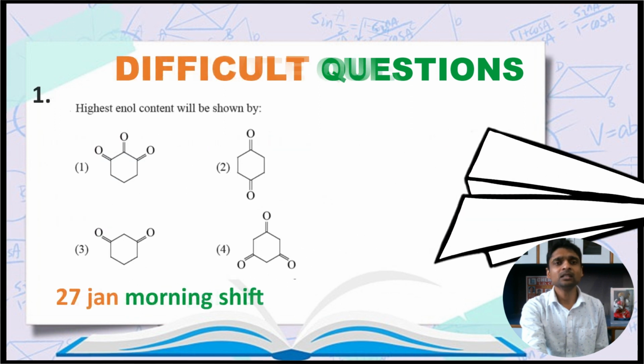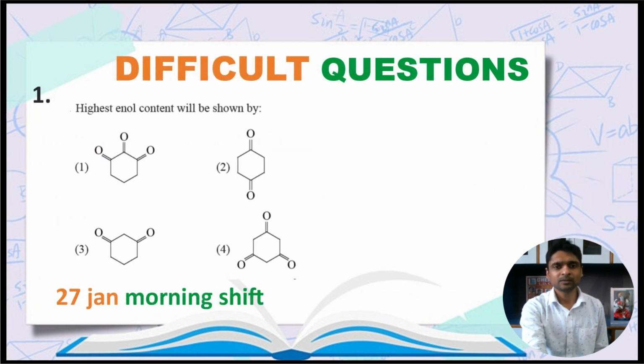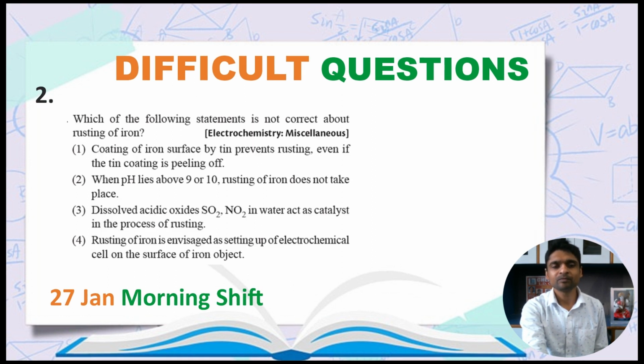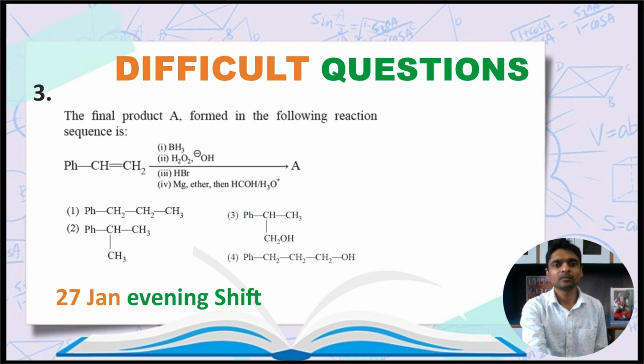Now these are examples of difficult questions. This is related to the topic tautomerism. Then electrochemistry. This is a very good question. This can also be called a JEE Advanced level question. This is based on the concept of neighboring group participation.